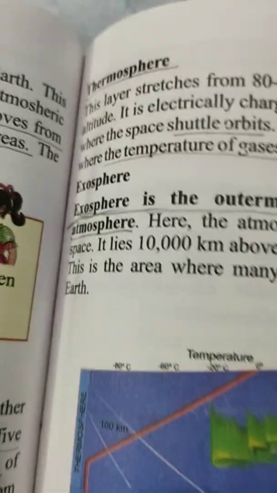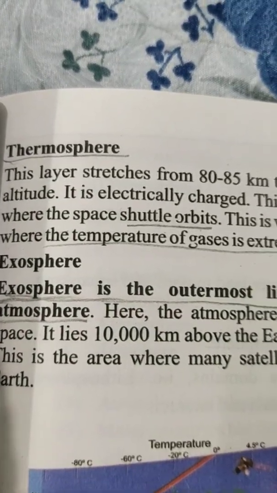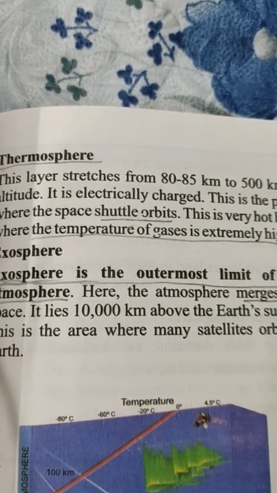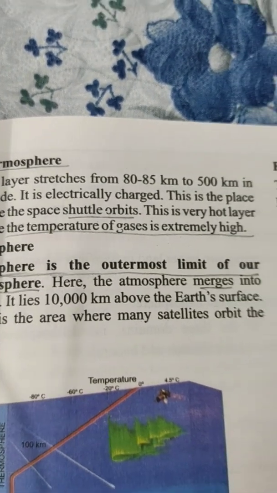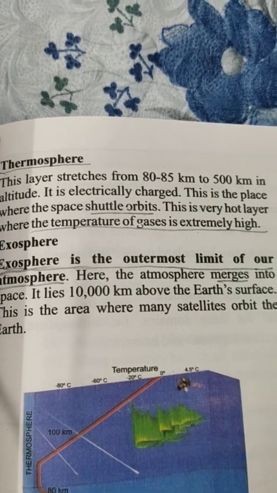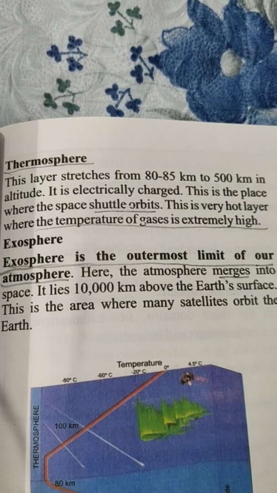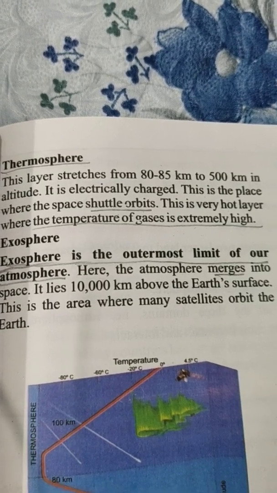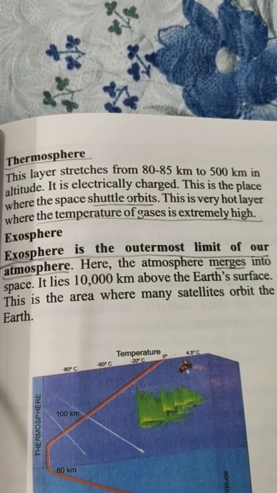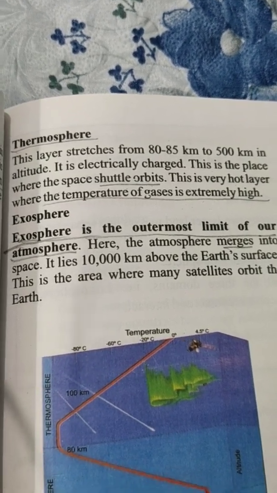Children, next we'll see the thermosphere. This layer stretches from 80 to 85 km to 500 km in altitude. It is electrically charged. This is the place where the space shuttle orbits. This is a very hot layer where the temperature of gases is extremely high.